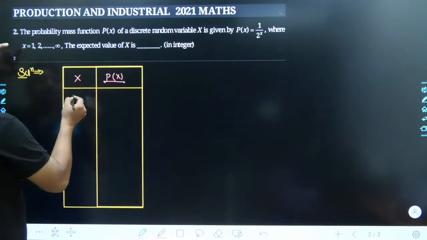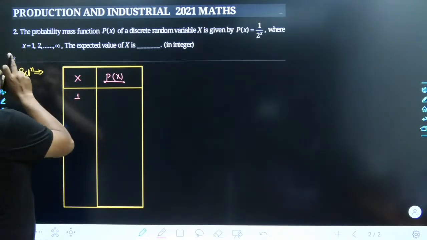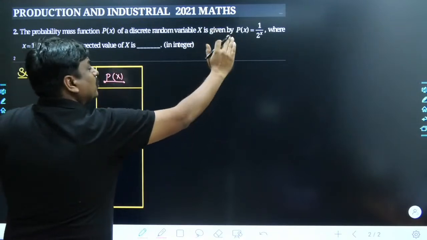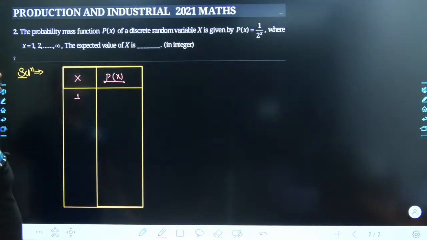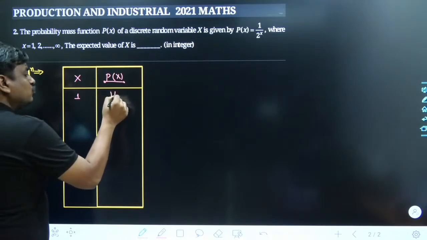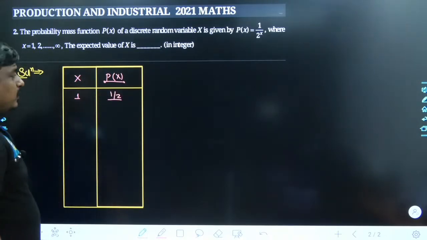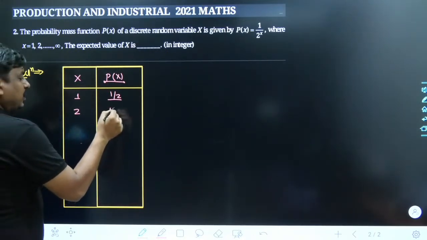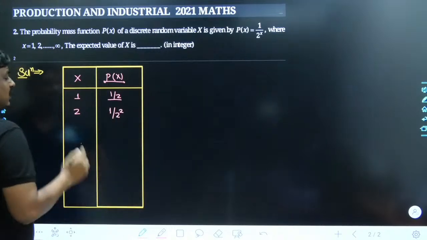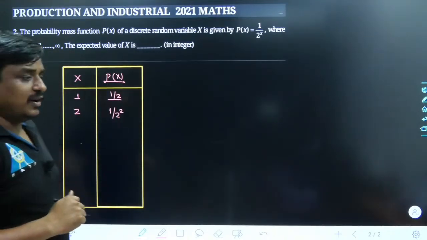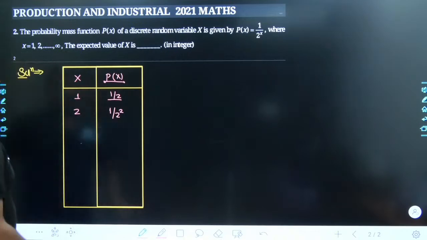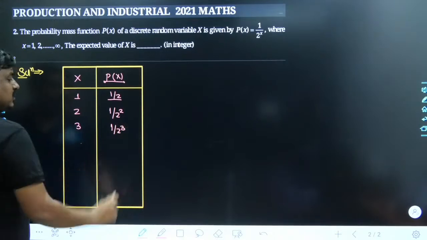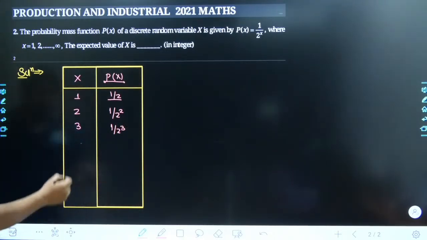Anyways, at the very beginning, let me start with x equals 1. What would be the probability that x would gain the value 1? That would be asked from its probability mass function, which has been clearly given as 1 upon 2 to the power of x. That means x would be simplified as 1. Similarly, x can take its next value as 2, and here it becomes 1 divided by 2 to the power of 2. Once we are done with this, we can take the third possible value, and its probability mass would be 1 divided by 2 to the power of 3,